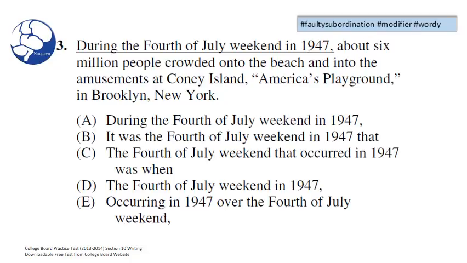During the 4th of July weekend in 1947, about 6 million people crowded onto the beach and into the amusements at Coney Island, America's playground, in Brooklyn, New York. A looks okay, so I'm going to keep A for now. I see an error in B, I'll go ahead and eliminate B. I see an error in C, get rid of C. I see an error in D, D's gone. And I see another error in E. E is eliminated. My answer is A.